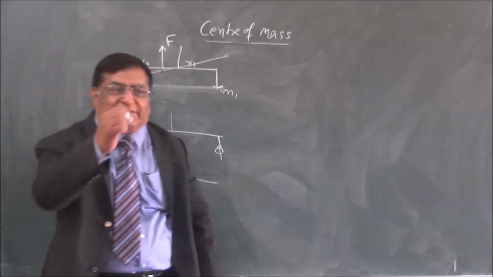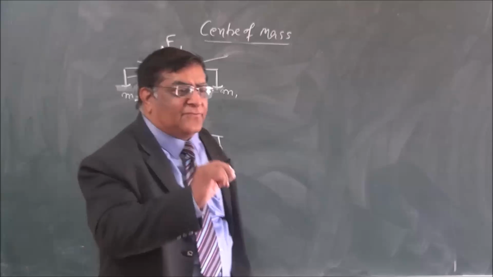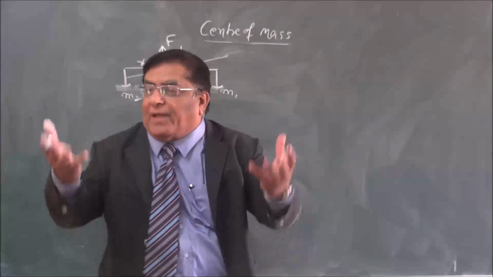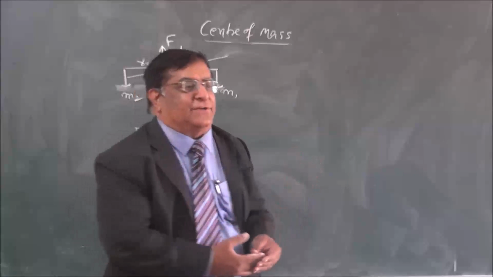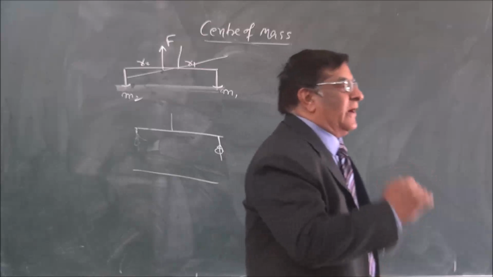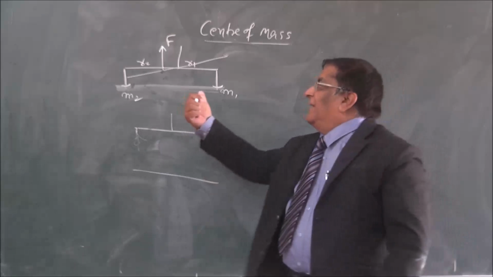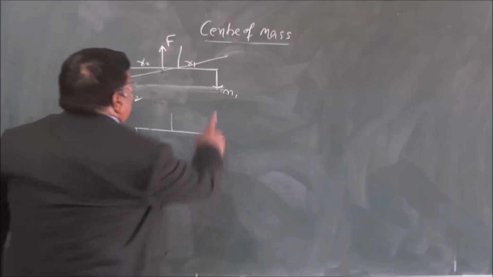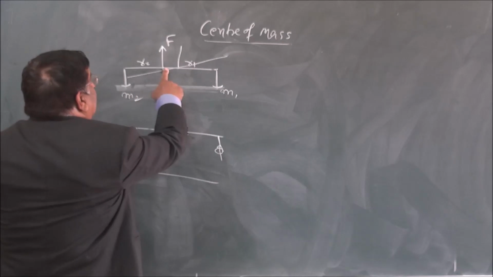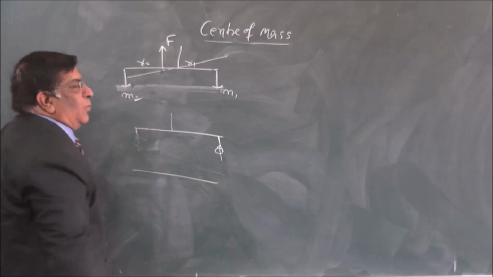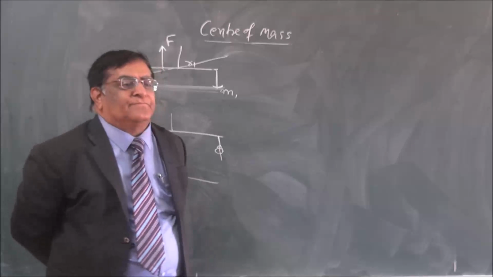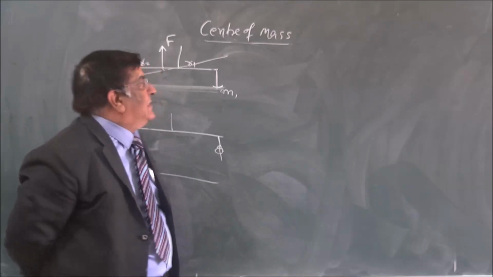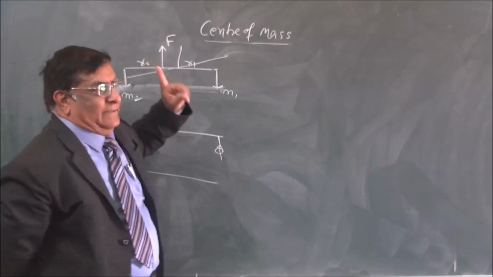So center of mass is such a point where we apply the force and the effect is the same as if the forces were applied separately. This is the definition of center of mass. How to find it? Here is the method to find it. That method says that M1R1 and M2R2 are both equal in magnitude. Such an equation gives us the location of this particle.